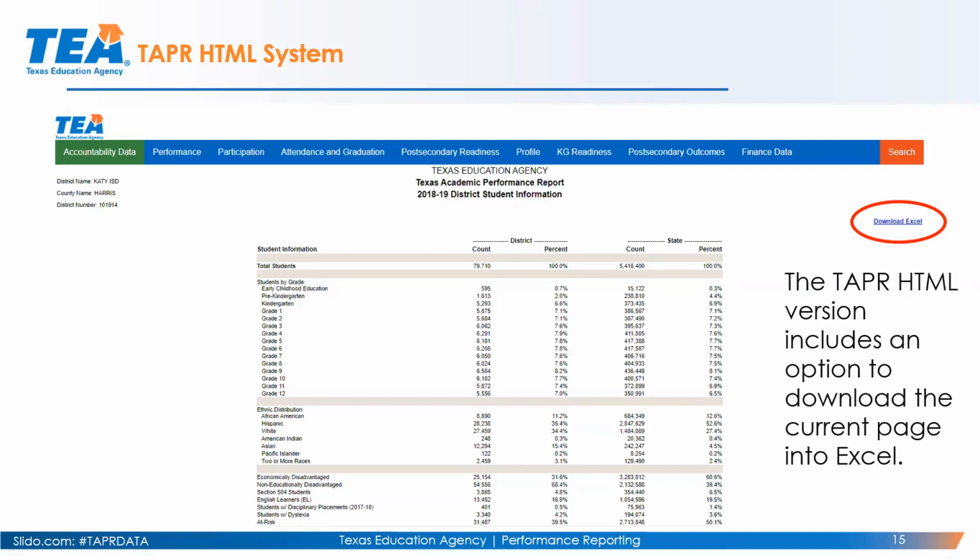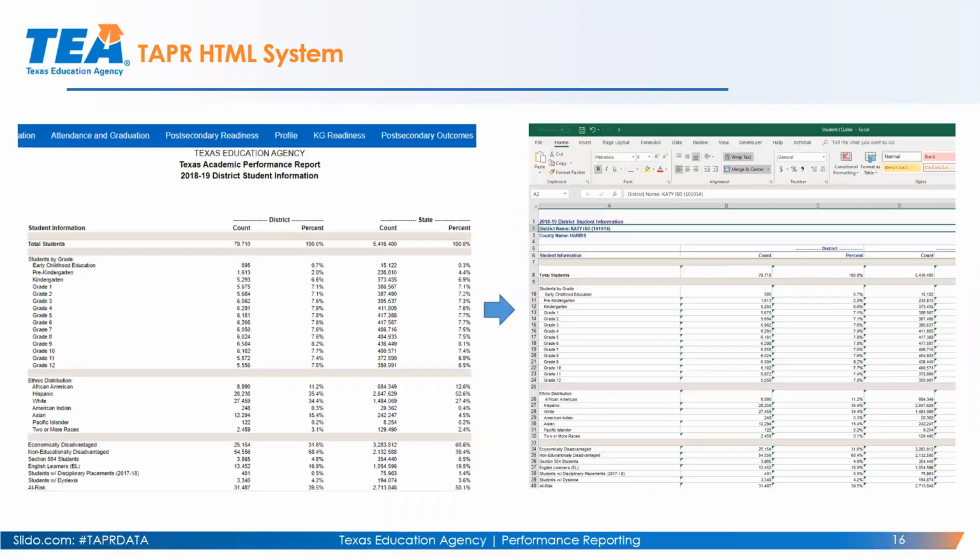This is their demographics. If I like this data and I want to take it from the web browser to Excel, I would click on the link to download this current view into Excel, and that'll give me an Excel download of my current view. So if I was looking at STAAR data, for example, I could download that into Excel. Or I could download the demographic information into Excel and then manipulate the data that I currently have for this current district in Excel.